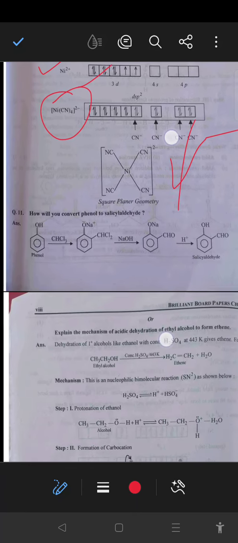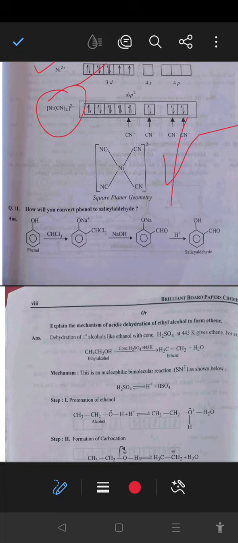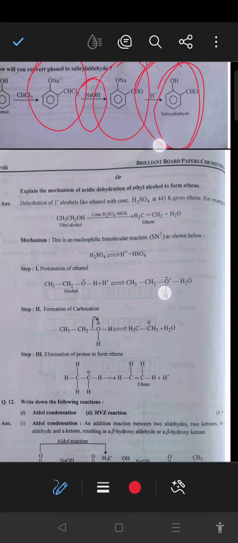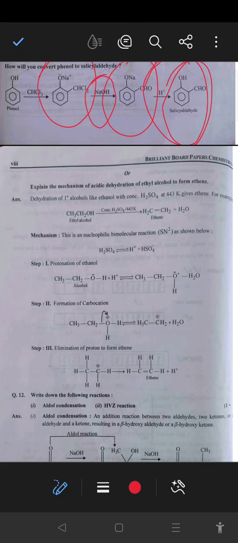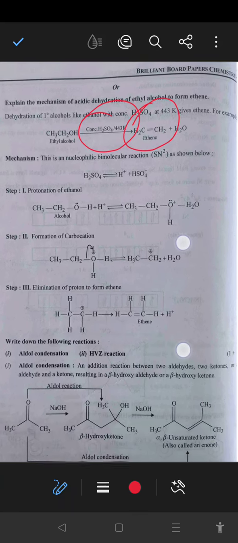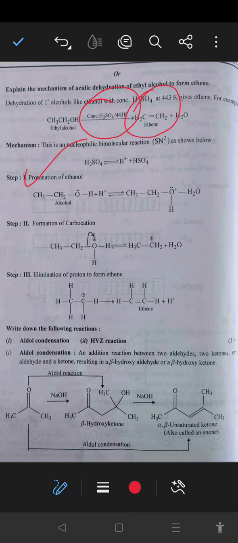Next, how will you convert phenol into salicylic acid? Phenol reacts with chloroform and the base sodium hydroxide, and sodium phenoxide formation takes place. After that, in acidic medium, that will give the salicylic acid. Next, explain the mechanism of acidic dehydration of ethyl alcohol to ethene. Ethyl alcohol, when treated with concentrated sulfuric acid at 443 Kelvin, will give ethene as the product. The first step of the mechanism is protonation of alcohol, which gives protonated alcohol.